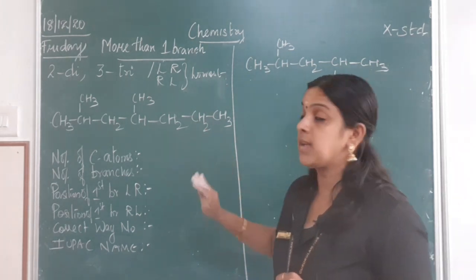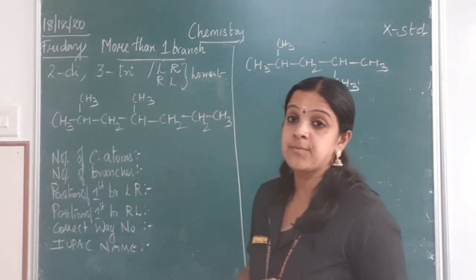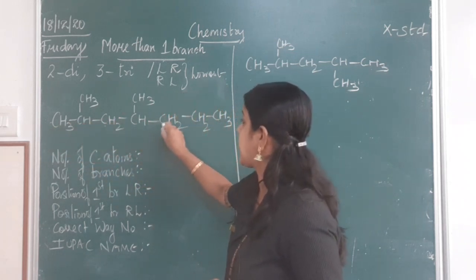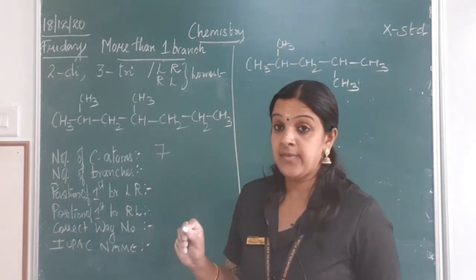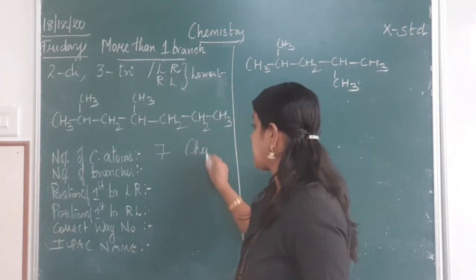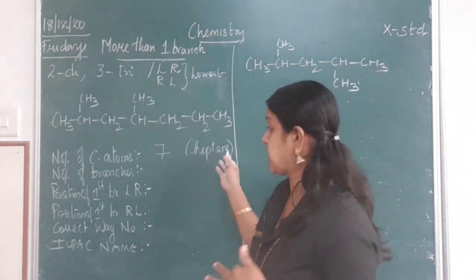This is a compound given to us. So let us count the number of carbon atoms first. So you have 1, 2, 3, 4, 5, 6, 7. Number of carbon atoms 7. So we know what is a word root. It is hept and suffix is ane. So you can write on the side heptane.